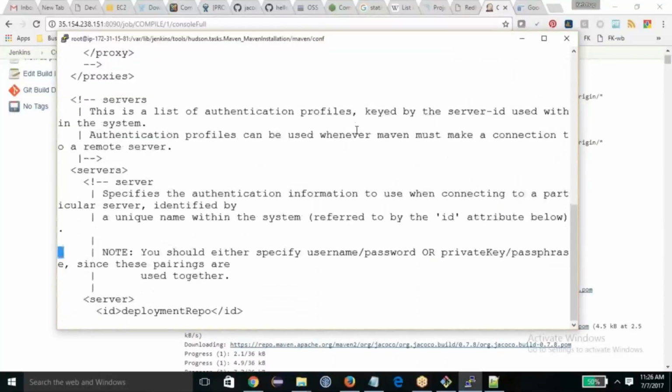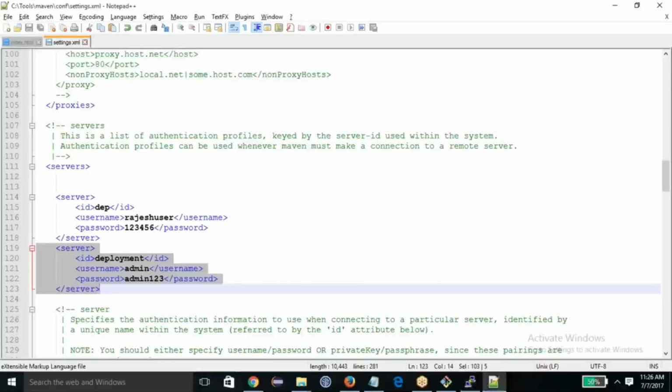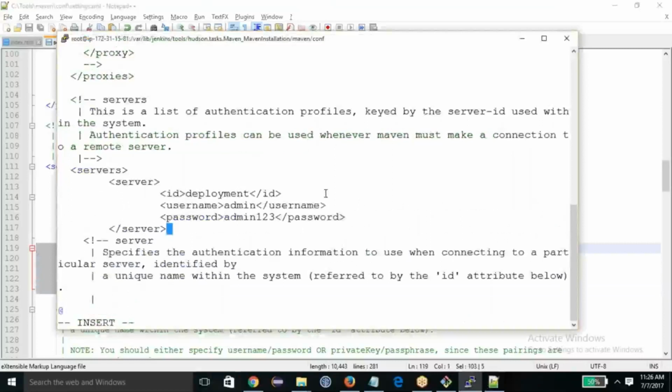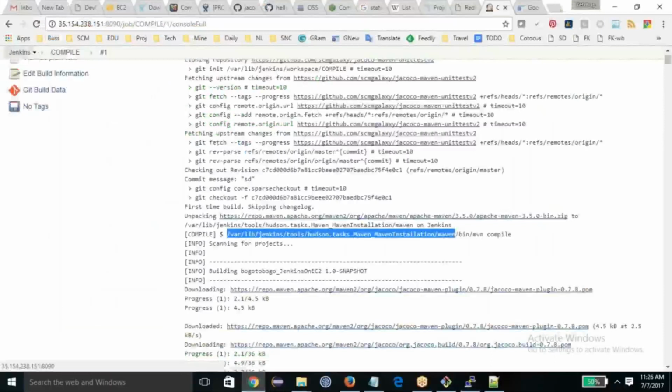Nexus, which is here. And I'll copy this username and password from local to the server, and done. So the prerequisite is done. My deployment job should also pass.